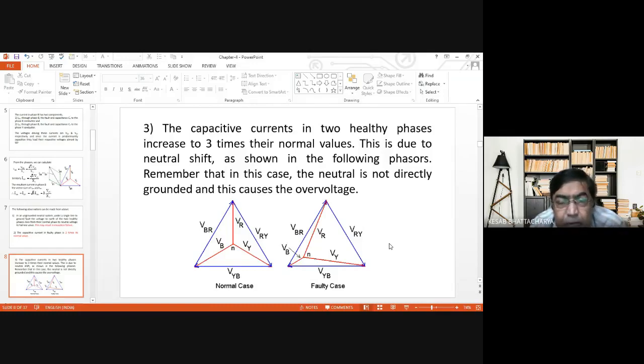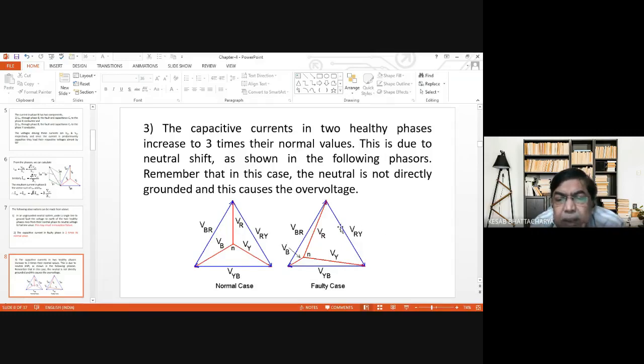So neutral is floating. And in the event of fault, just now we have seen the voltages of the two healthy phases may increase. Now, not may increase, it will increase and may assume the value equal to the full line voltage.